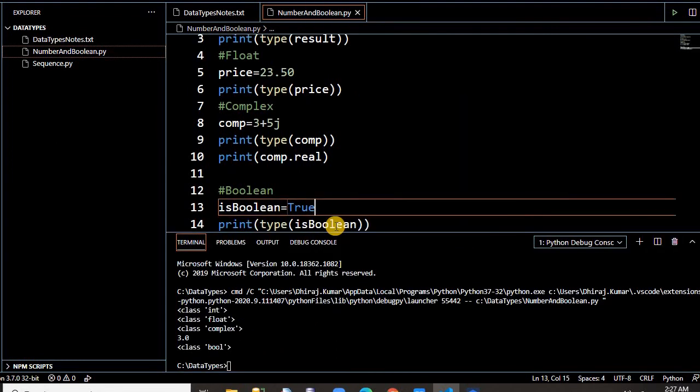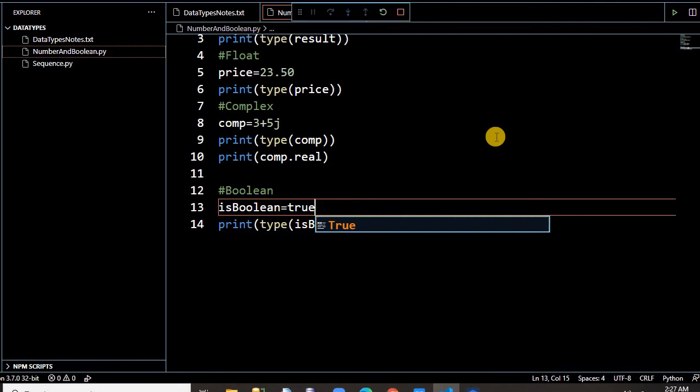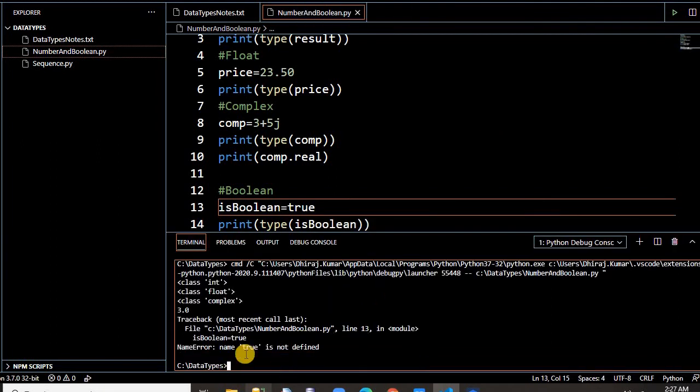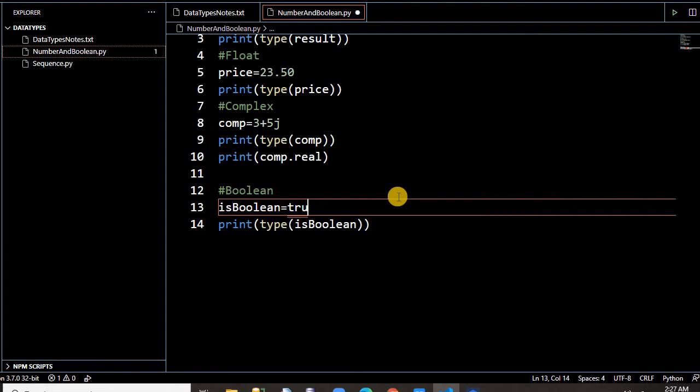It's a Boolean. But as I said, if you write something like true, it will be searching for a variable declared with the name true. If you run this, it will give you the error: NameError, name true is not defined. So Python only takes True with a capital T and False with a capital F as the legal values.